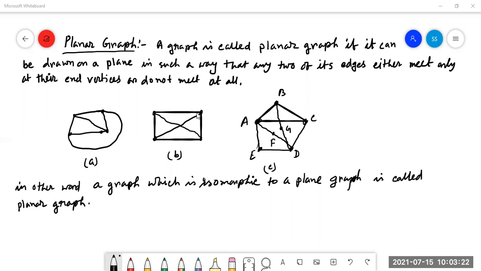Planar graph means PLANAR. It comes from the word plane, so it is called the planar graph. Is it understood by everybody? Yes, sir.